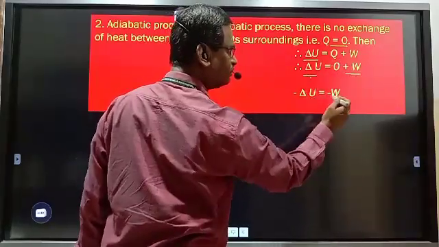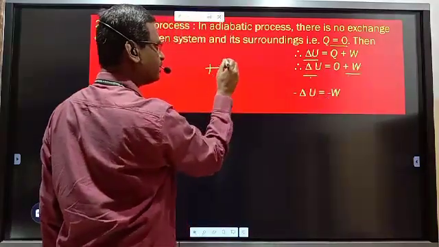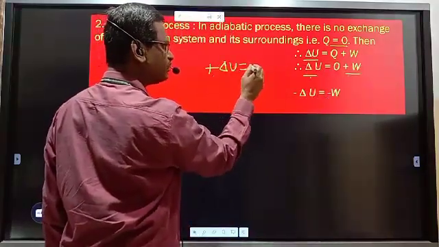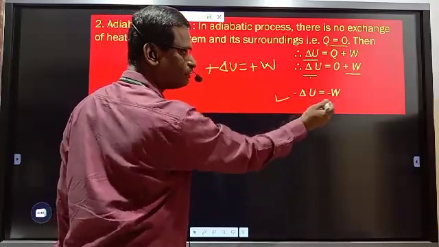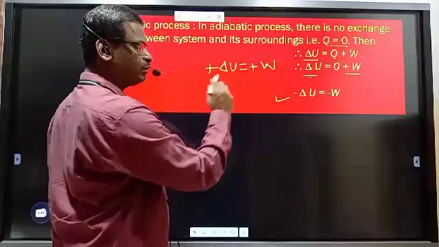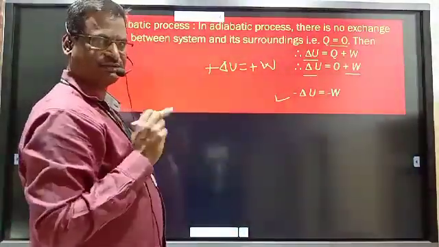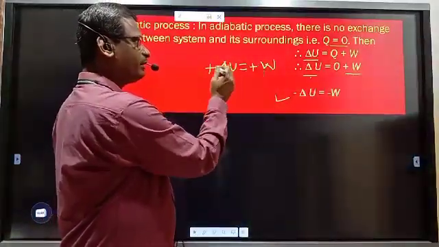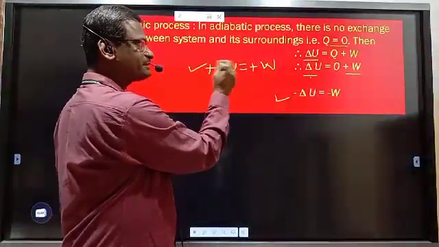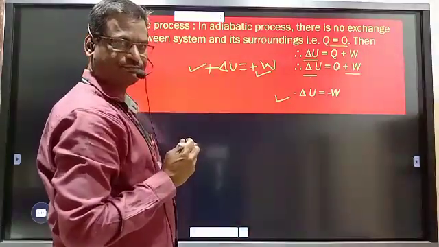Delta U is equal to plus W. See, plus delta U is equal to plus W means minus delta U is equal to minus W. Both sides positive sign or both sides negative sign. Interpretation. How is it interpreted? Whenever internal energy increases, work done also increases, that is work of compression.